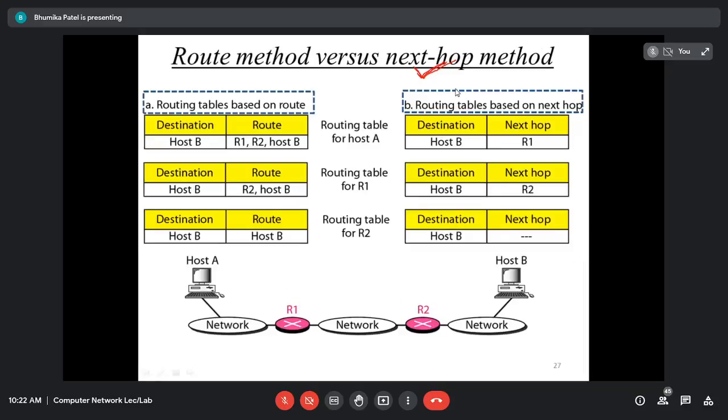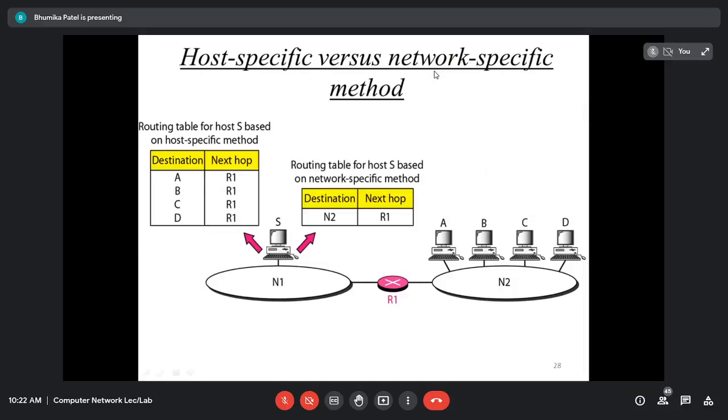Next is the host specific versus the network specific method. Now what did I do, I have already considered the next hop method, but now I have another option, the host specific method versus the network specific method. So as the name says, host specific. What will be in it? The routing table of the host or the router will specify each destination host which is connected to the same physical network. So this will increase the number of entries in the routing table and it will make it very large.